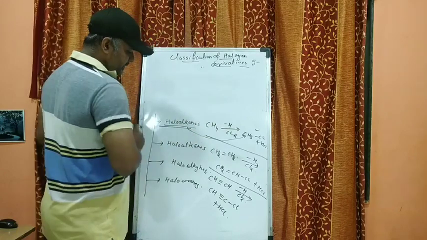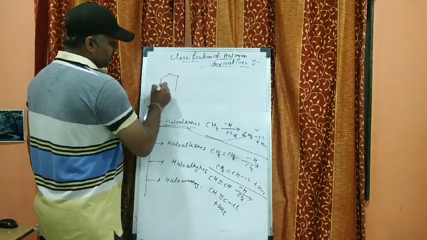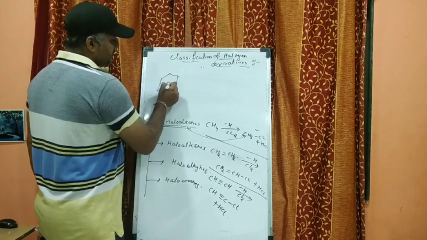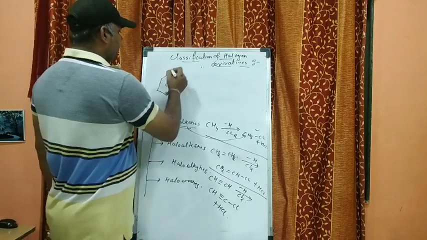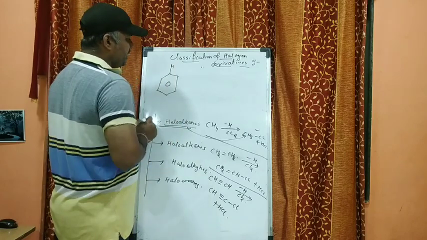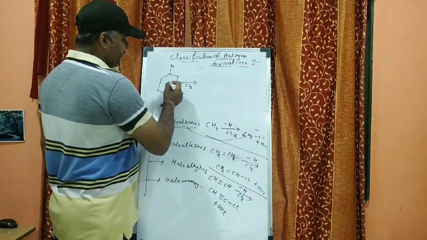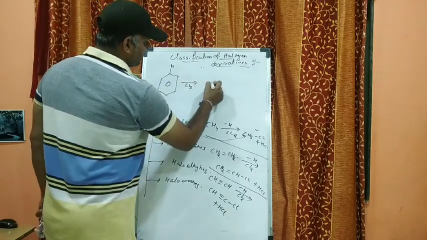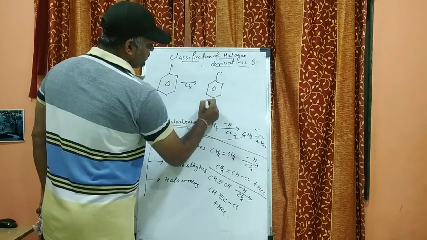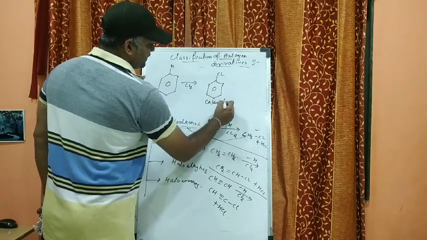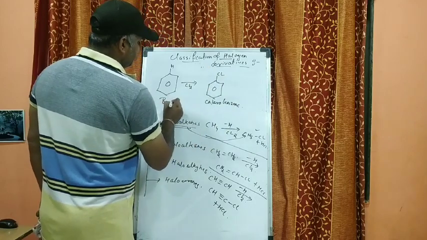Okay, now let's see about the haloarenes. What are haloarenes? Now in the case of haloarenes, it contains the aromatic compound, that is the benzene ring. So one of the hydrogen atoms of the benzene is replaced by the chlorine atom. So this becomes your chlorobenzene, and this is the benzene, right?